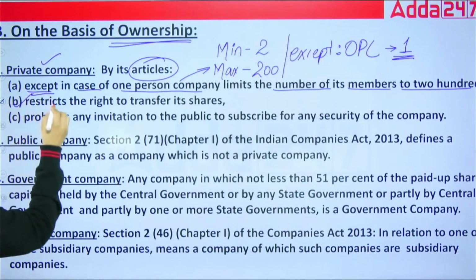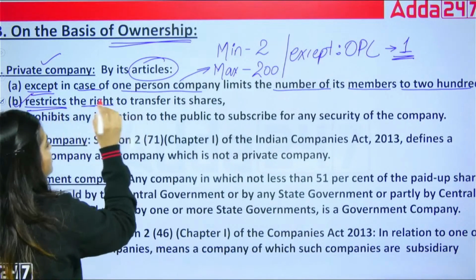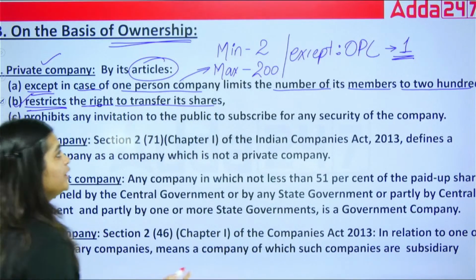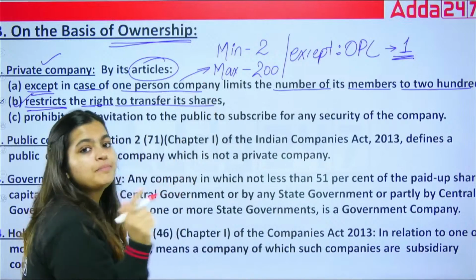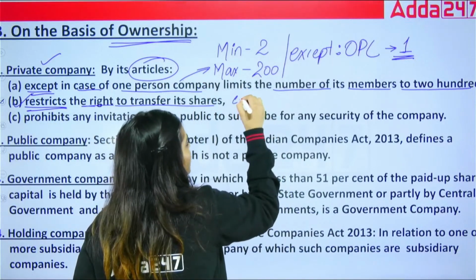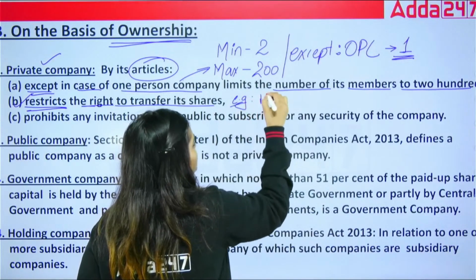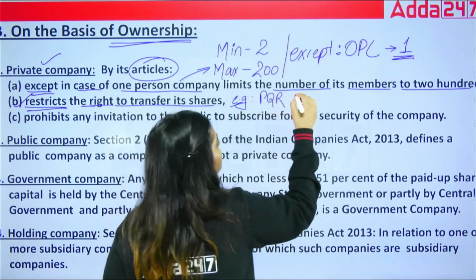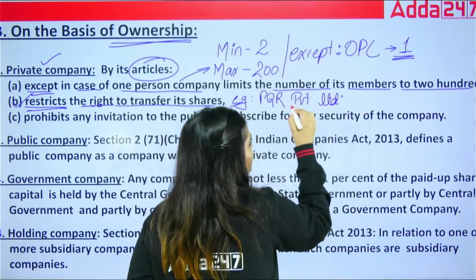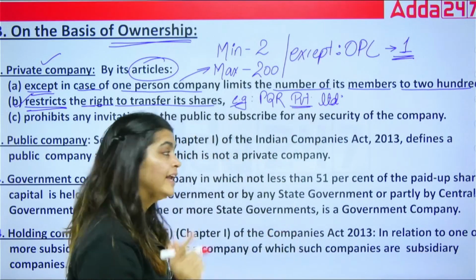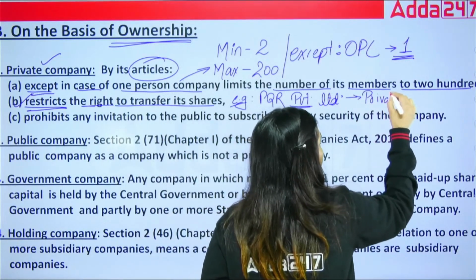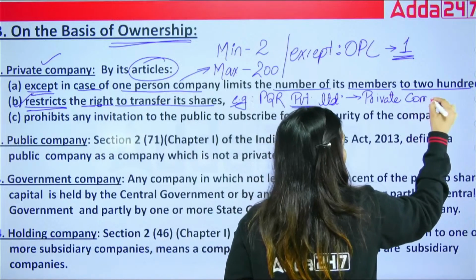The second point says it restricts the right to transfer its shares. As I told you, any company which is a private company, how are we going to identify it? Let's take the next example. Suppose this is PQR Private Limited. If the word "Private" is written, only then are we going to say this is a private company.